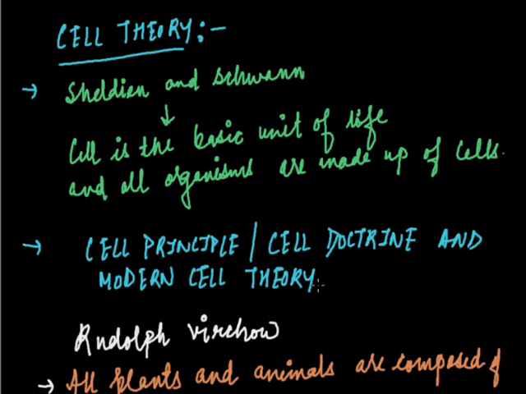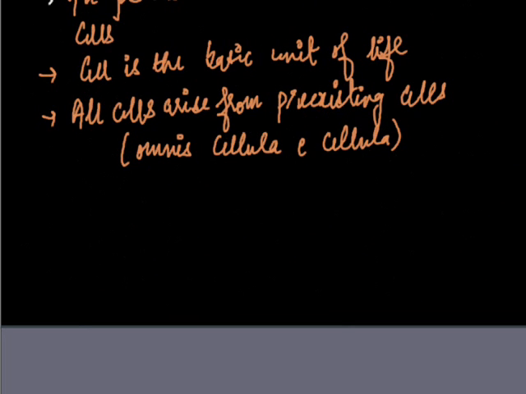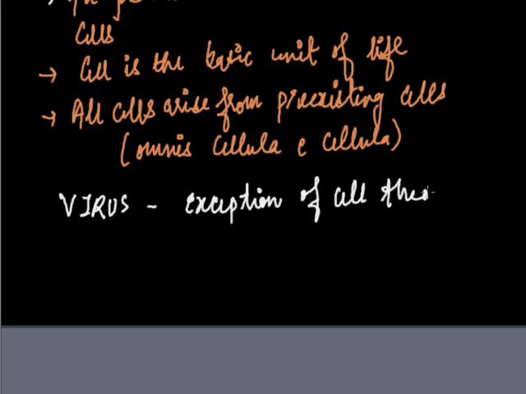So the cell theory is applicable to all living cells, but there is an exception to the cell theory. What is the exception? The virus. Why? Because a virus comes between the living and the non-living. It gets activated when it enters inside the body of a host. It cannot work independently because it does not have its own metabolic machinery. So the virus is the exception to the cell theory.